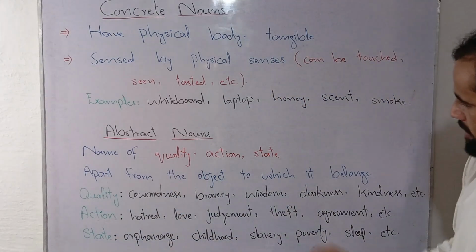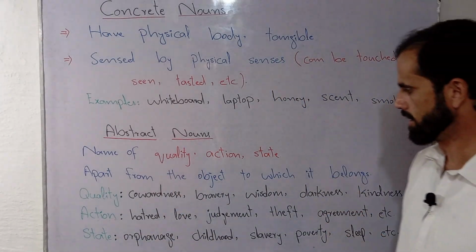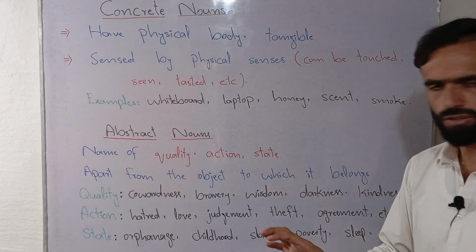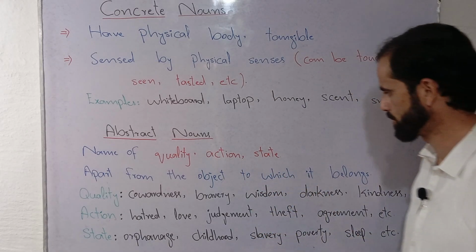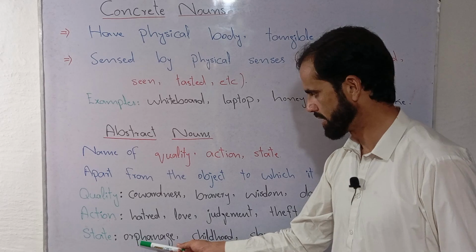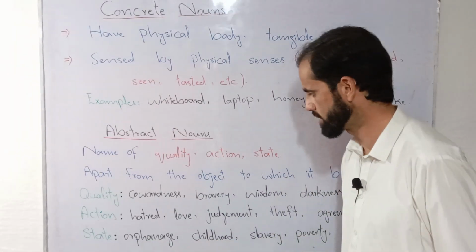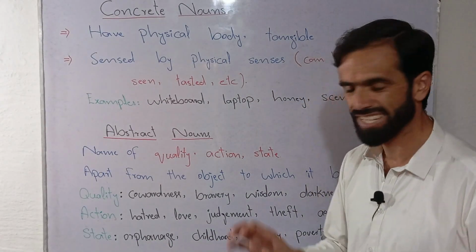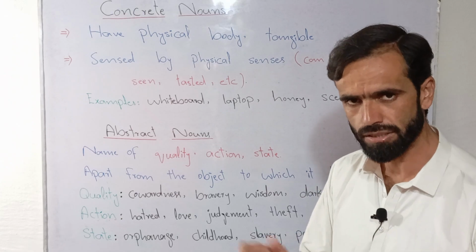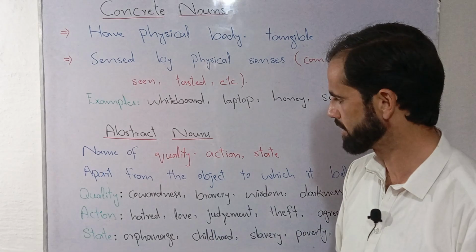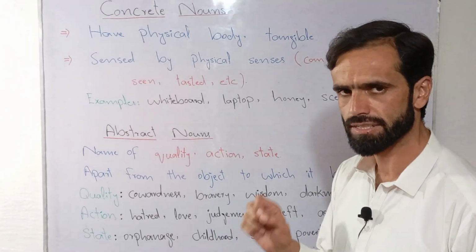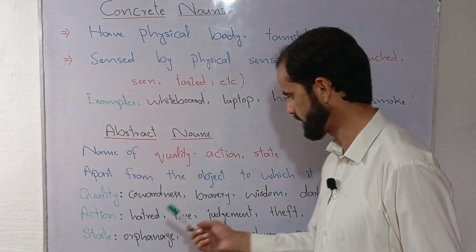There are some abstract nouns that may refer to the state of things. Let's suppose there is a word orphanage. Orphanage means the state of being an orphan.